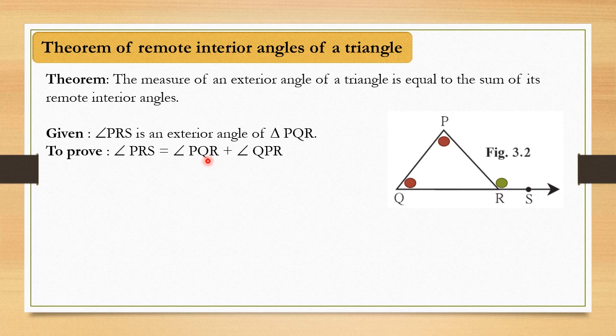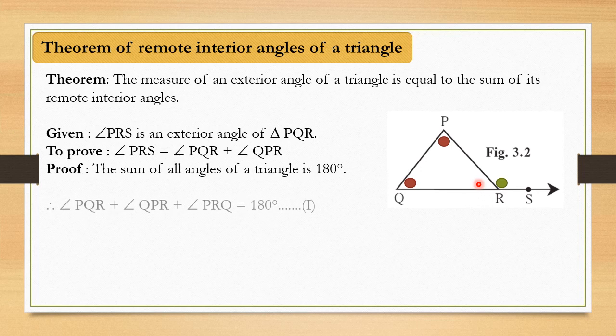So always when you start with a theorem, one thing that we have is the property of triangle, which is very simple. All the angles of a triangle, the sum is equal to 180 degrees. That is the basic property of triangle. So the first thing that you have to write in the proof is the sum of all angles of a triangle is equal to 180 degrees, and that statement you have to write down. First you have to write down this angle plus this angle plus this angle equal to 180 degrees.